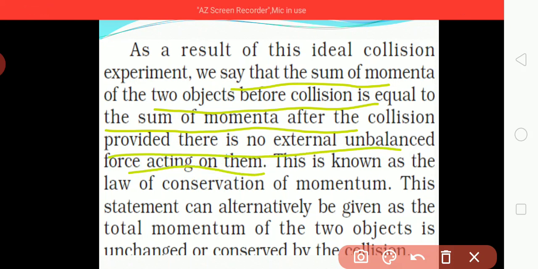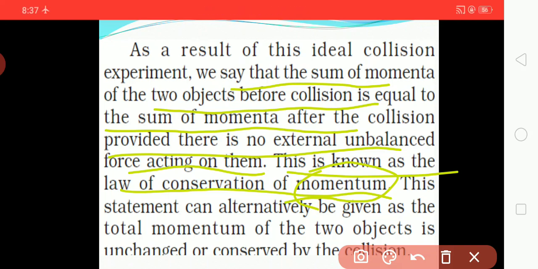This is known as the law of conservation of momentum.